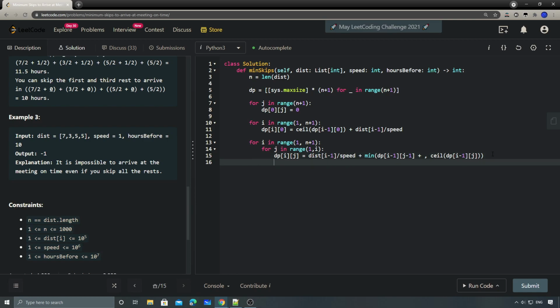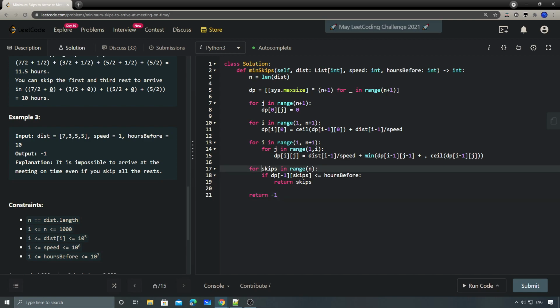I think that's it, right? And then in the end, we simply check skips in the range of n. We check if dp[n][skips] is either equal to or smaller than the hours before, and then we simply return the skips. Otherwise, minus 1.